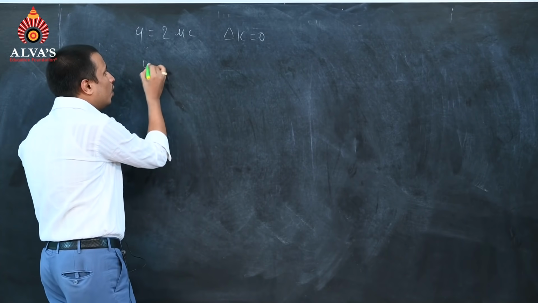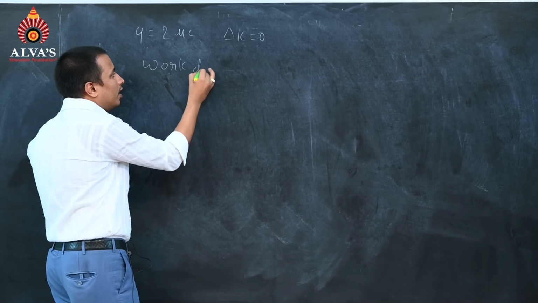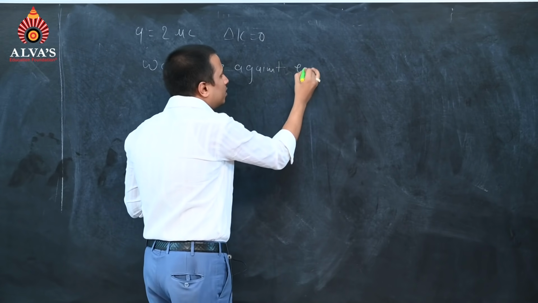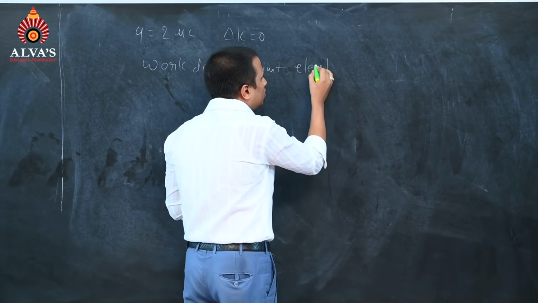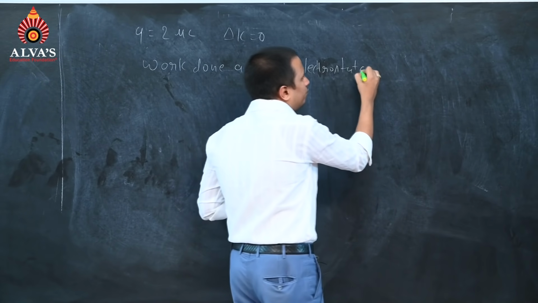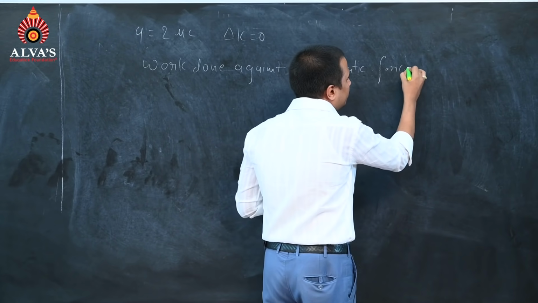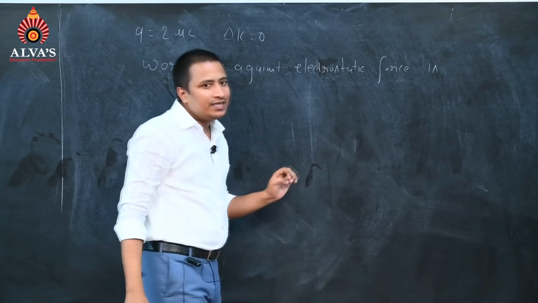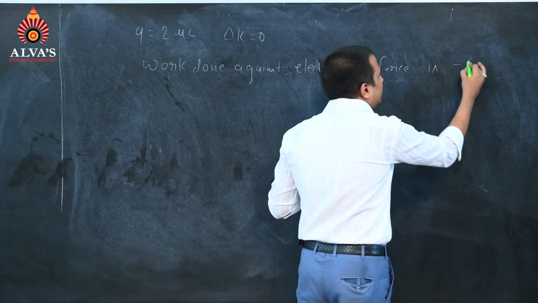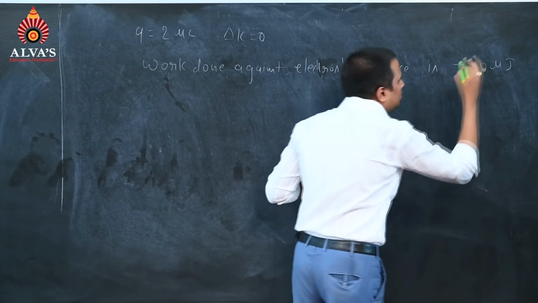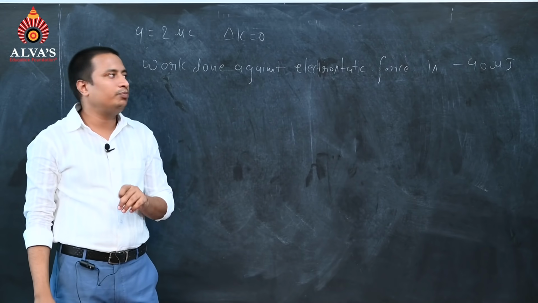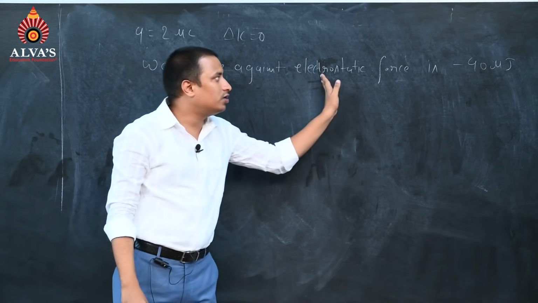What are they saying? Work done against electrostatic force is minus 40 microjoule. Then we have to find what will be the potential at that point. They are saying that work is done against electrostatic force.